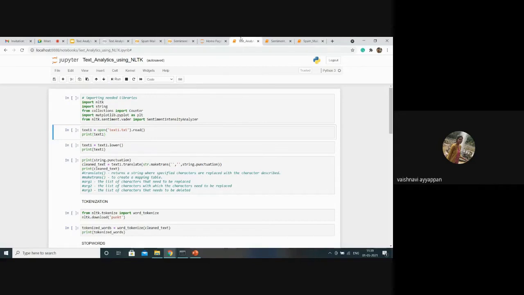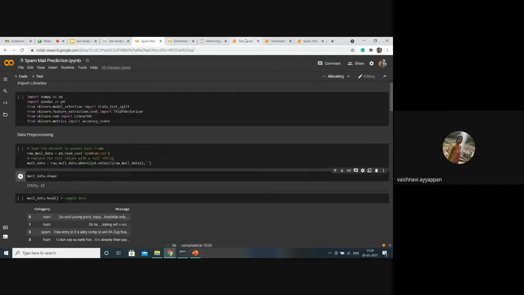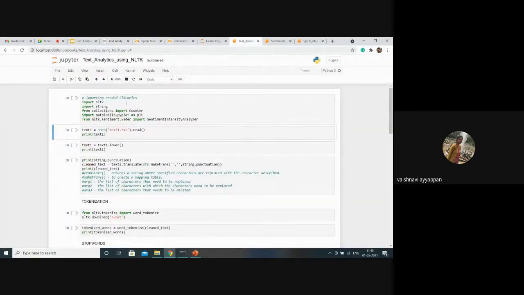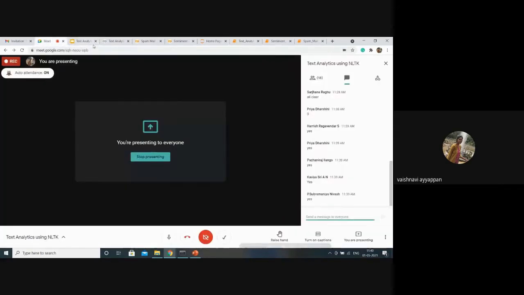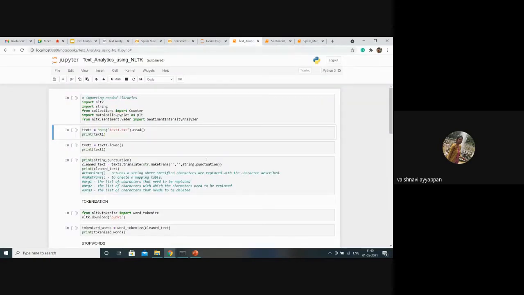Here I am using a Jupyter Notebook, or else you can also use Google Colab for this. Wait, I will give the datasets for the processing. Now I will be explaining the code here.